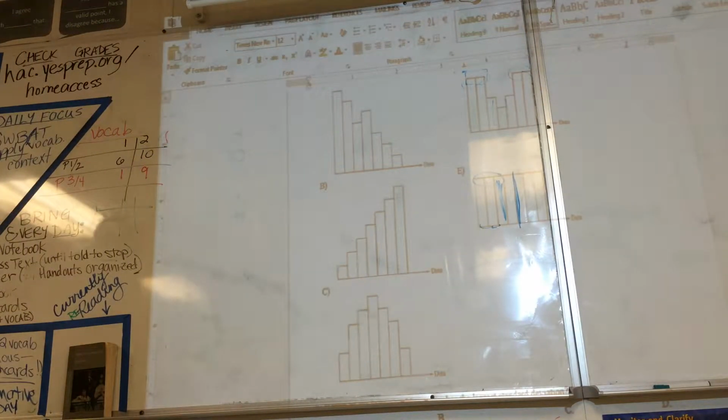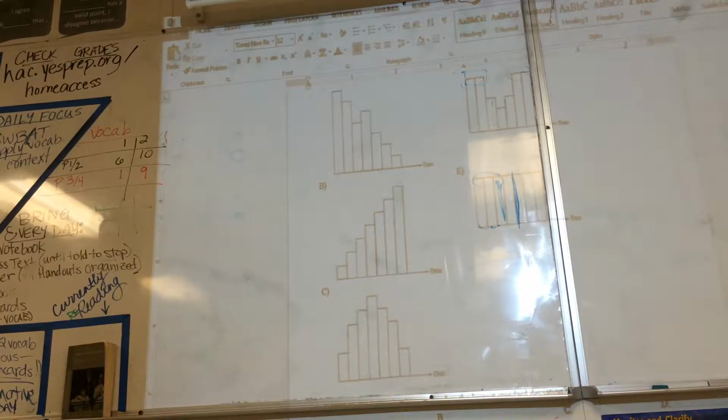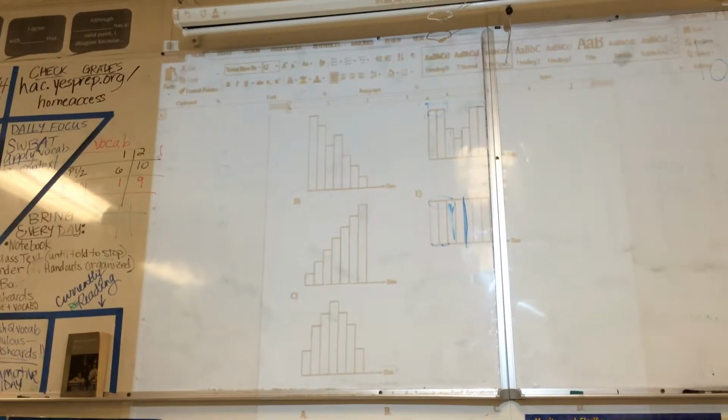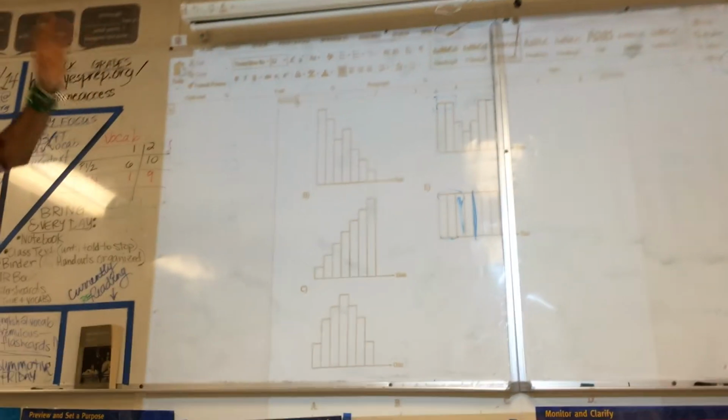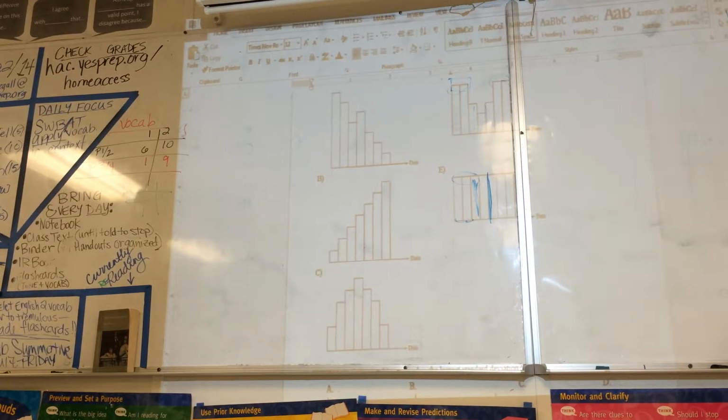In order for the standard deviation to be really big, you want to have the most data away and really little close by. You want it to be super spread out, if you want to think about it that way. You want a lot of data at the ends, because standard deviation, remember, is a measure of how far away the data is from the average.